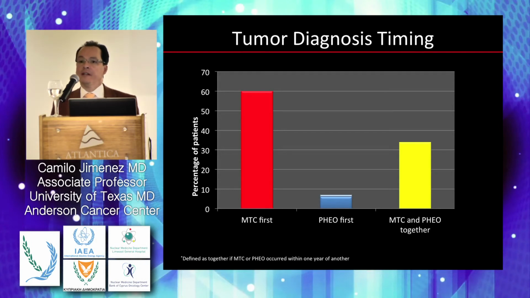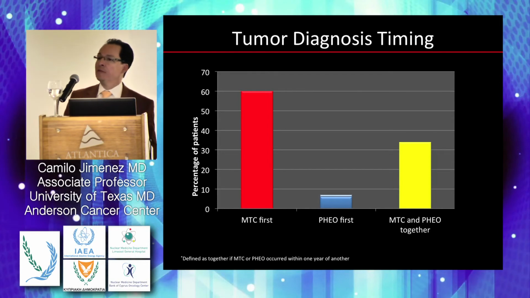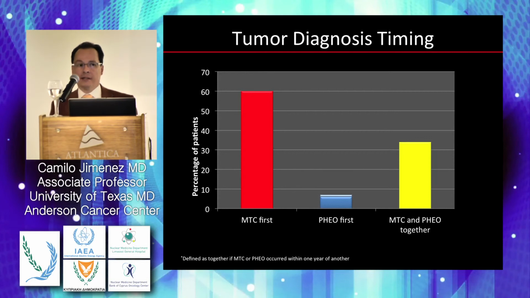And if you see elevated metanephrines in plasma, do radiographic studies, look for the pheochromocytoma, and first treat the pheochromocytoma before you treat the medullary thyroid carcinoma. The medullary thyroid carcinoma can wait. The pheochromocytoma is for the most part benign, but it can give you a lot of complications during surgery of medullary thyroid carcinoma if you miss it. So that's an important aspect here.